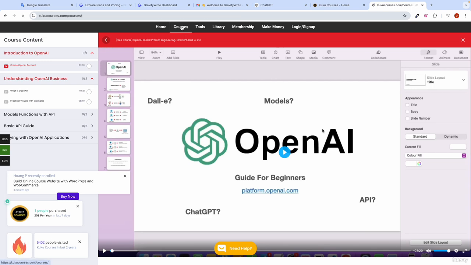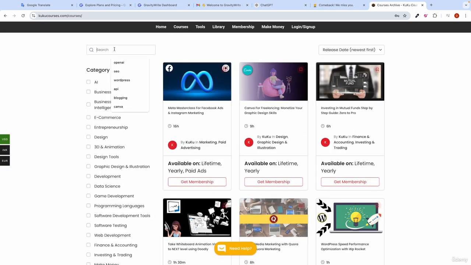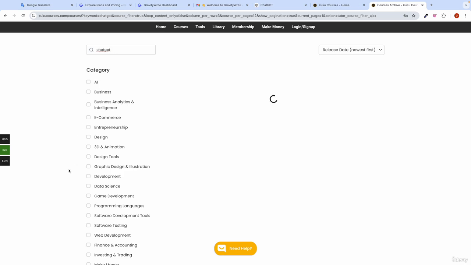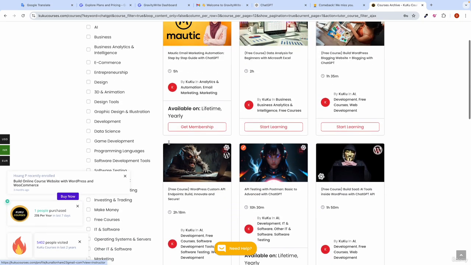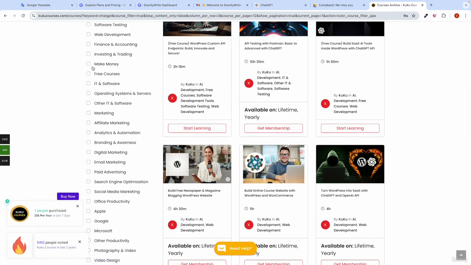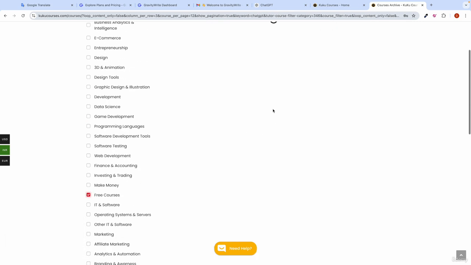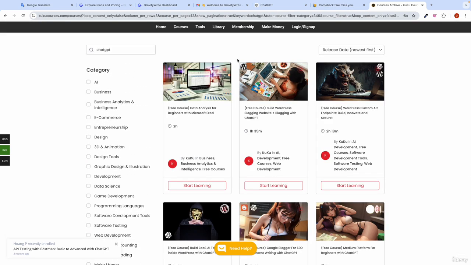Of course, you can also go to courses, search for ChatGPT, and click on enter. You can also go ahead and select free courses here, and you can watch other ChatGPT courses.